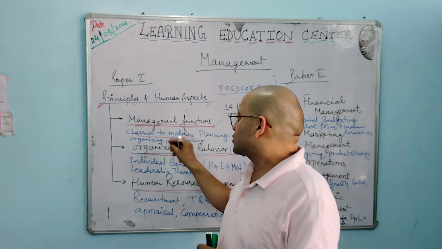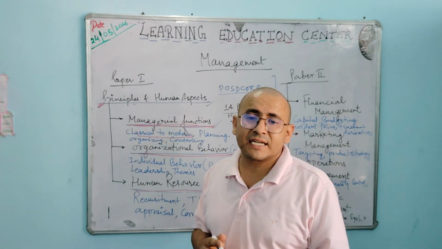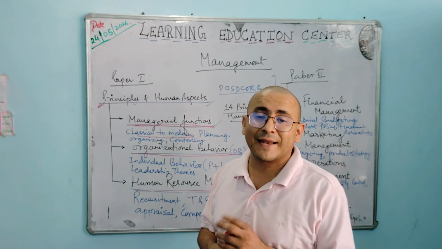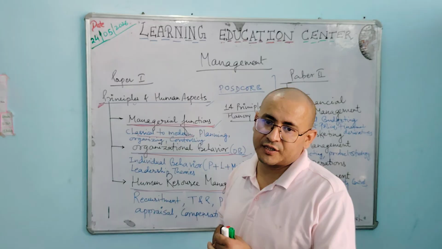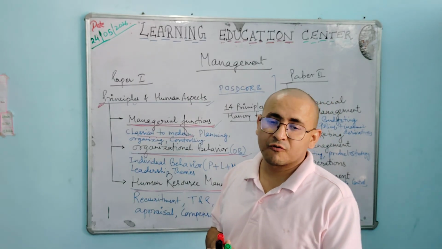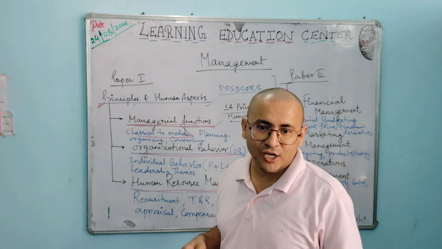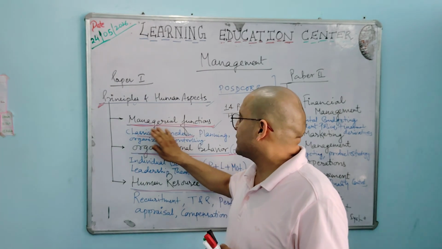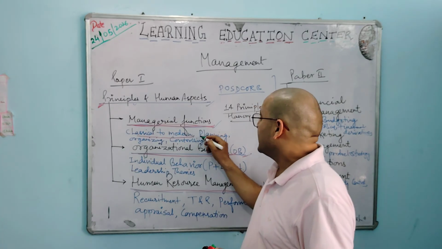Many thinkers deliver and put forward different theories as per their working experience and their working style. So classical and modern really come under the managerial function, as well as planning.